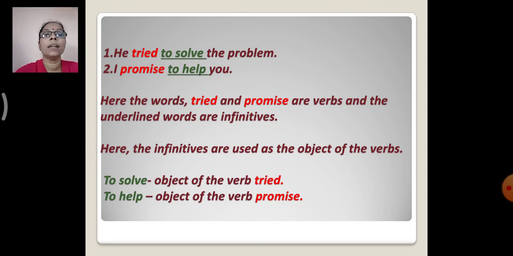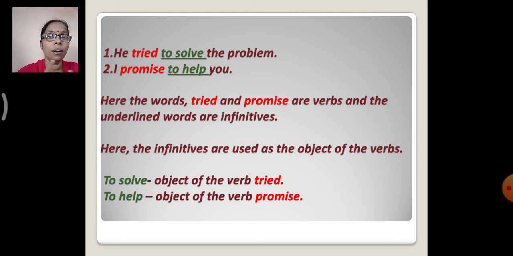Second, he tried to solve the problem. I promise to help you. Now which is the infinitive here, children? To solve and to help. Here the words tried and promise are verbs and the underlined words are infinitives.